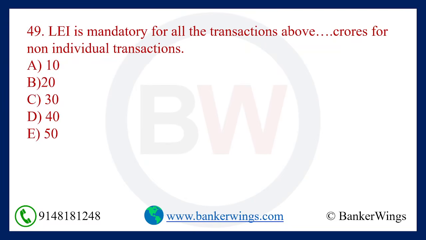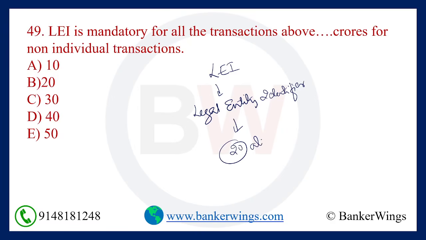Next question. LEI is mandatory for all the transaction above dash crores for non-individual transactions. First of all, what is LEI? Legal entity identifier. Okay, and it will have how many digits? It will have 20 alphanumeric digits. Okay, and it is mandatory for all non-individual transactions more than 50 crores. So here option number E is your right answer.